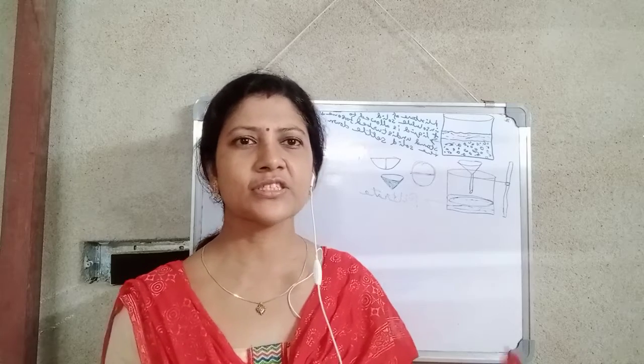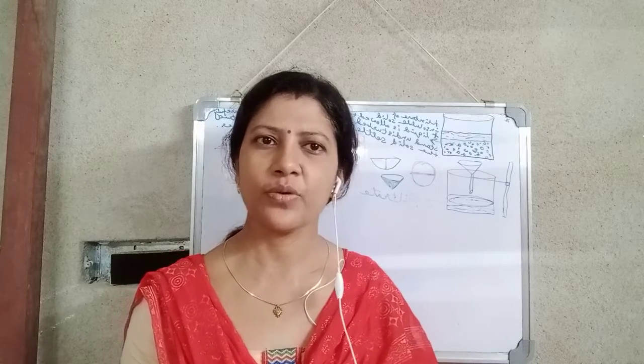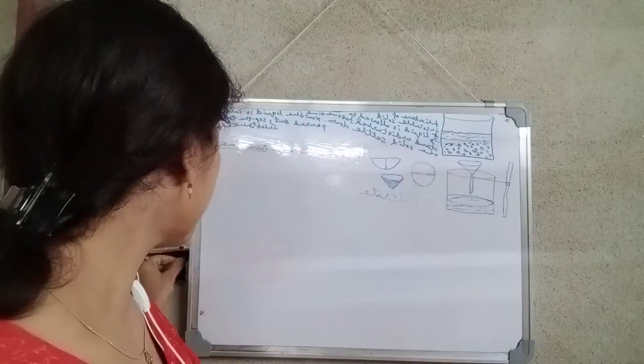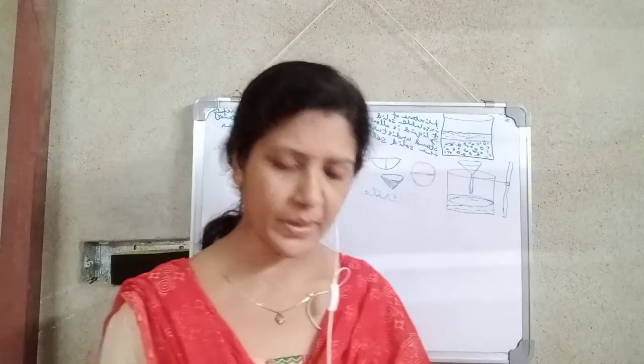For this process we use filter paper. Filter paper is a round shaped paper.